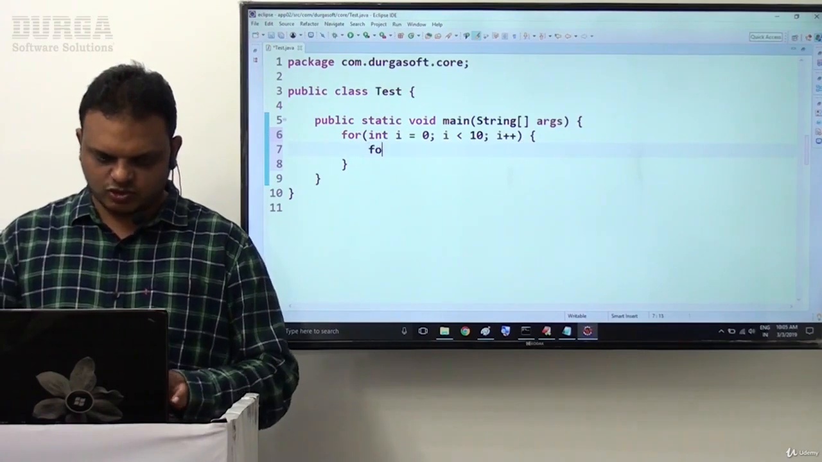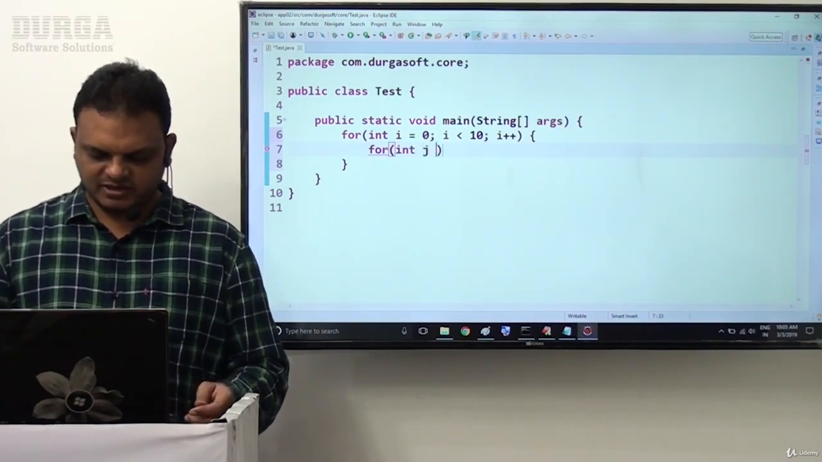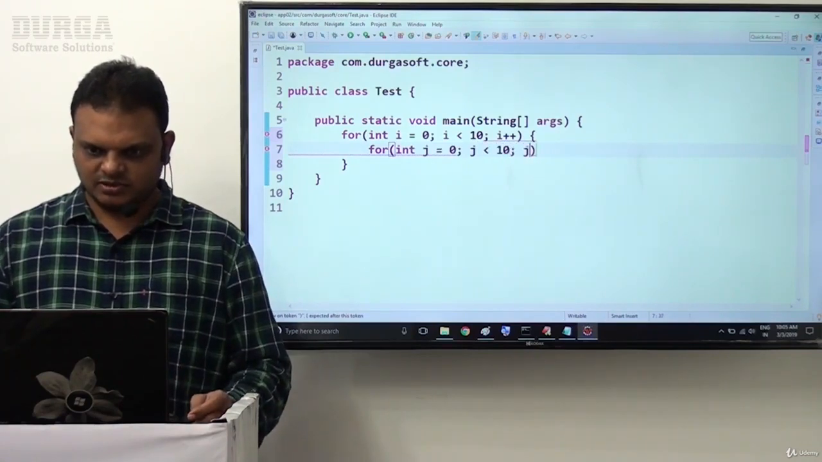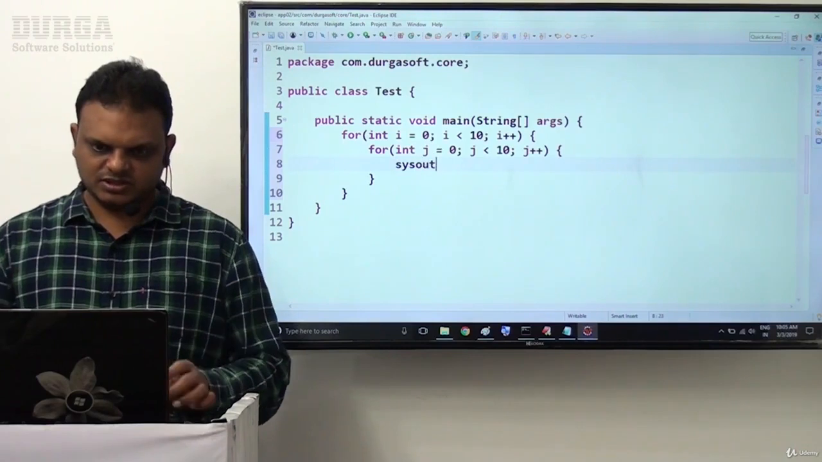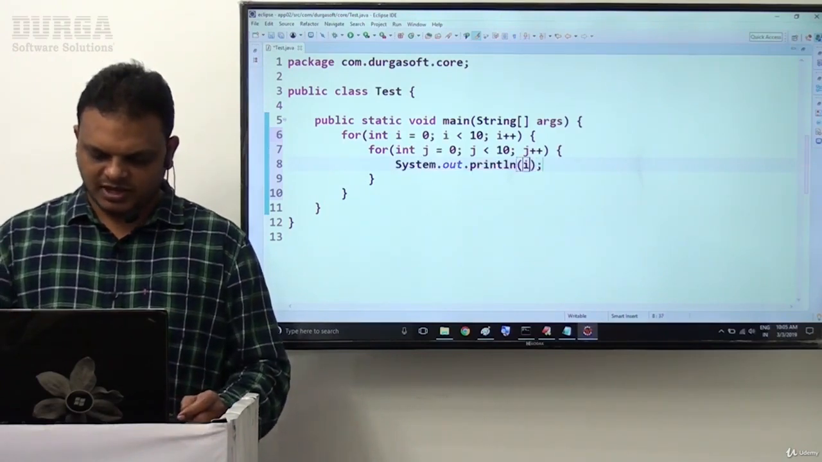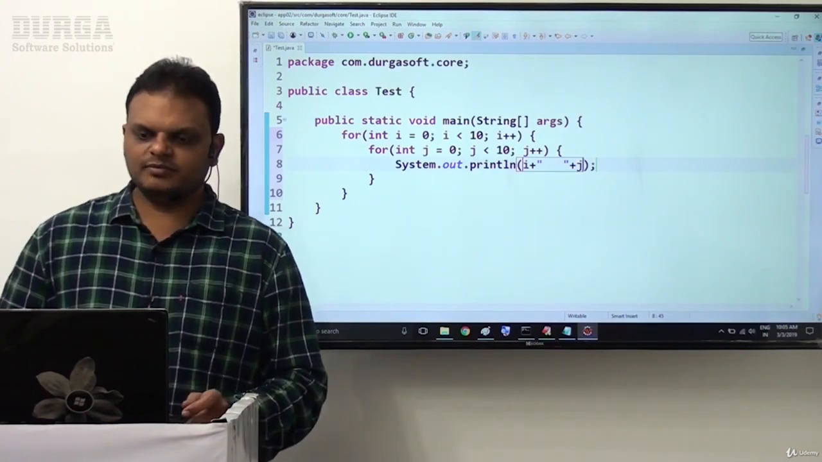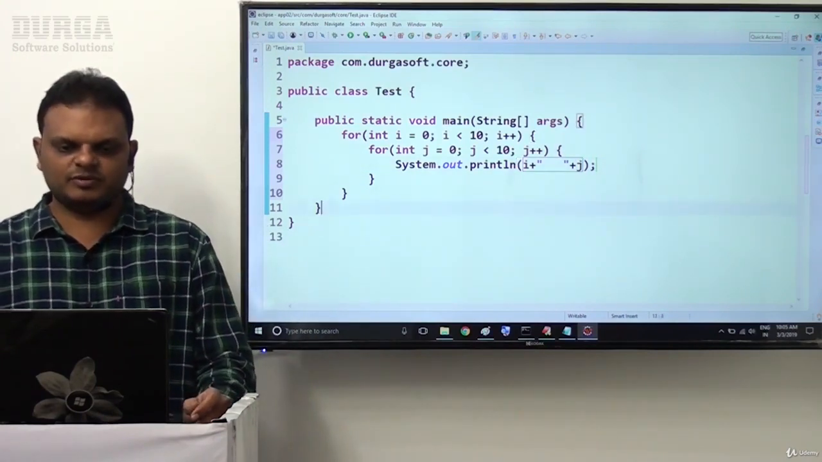Next, inside this loop I want to write for (int j = 0; j < 10; j++). Now inside this, System.out.println of i + " " + j, that we are able to provide.